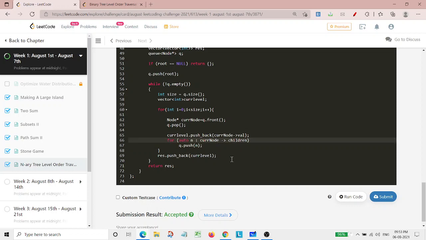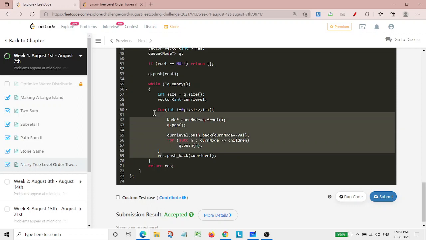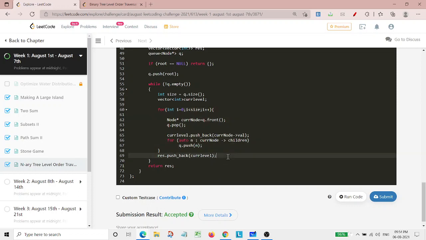And like this, whatsoever children that node would be having, all those would be pushed into it. And after that, when the size of the queue is done, then whatever was in this current level vector will be pushed into this result vector. Means vector of vector, a 2D vector basically.